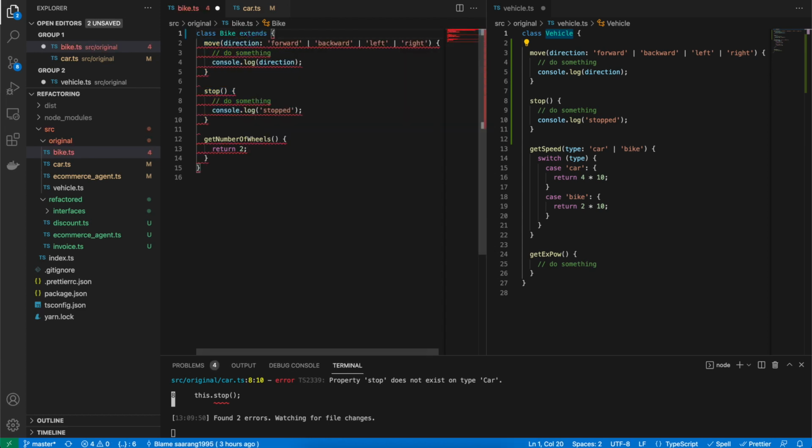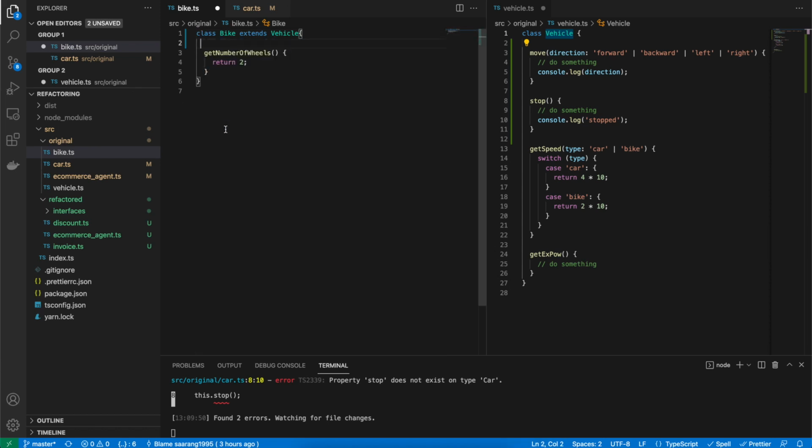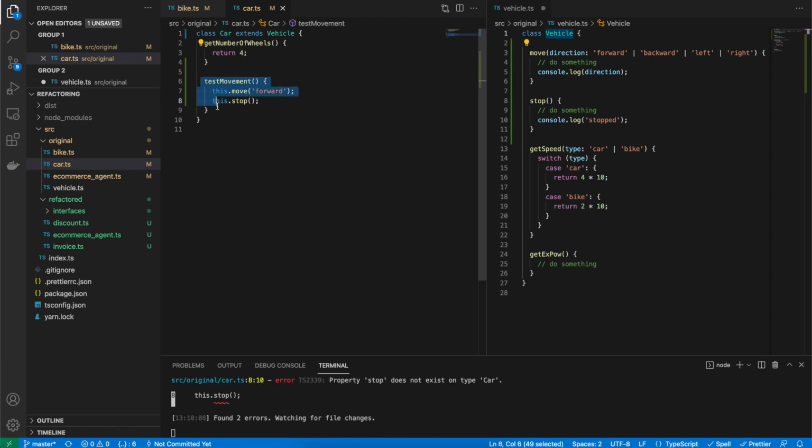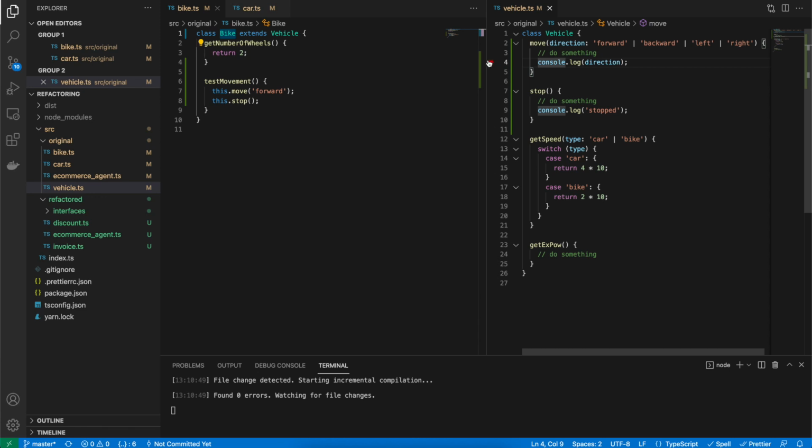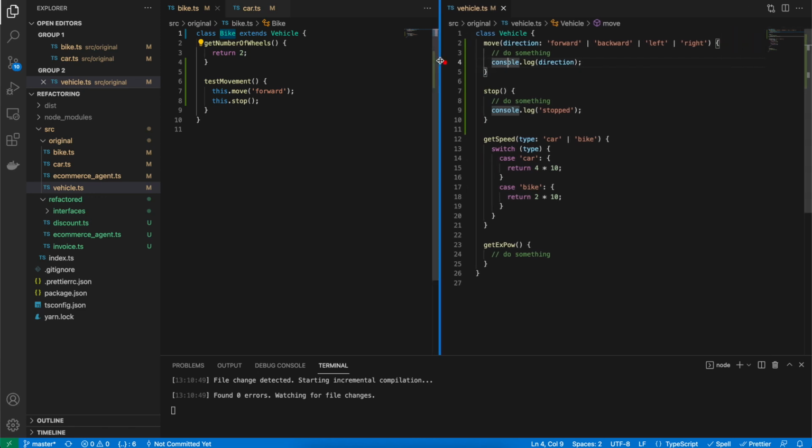If I show you, extends vehicle, and just remove it. Perfect. I can also have this method here. There we go. So as we can see now, I can access these methods even if I'm in a car class or a bike class, as I'm extending from a parent class. So this is how inheritance can help you clean up the code in subclasses, if the code makes sense to be used in between the subclasses and it has the same functionality.